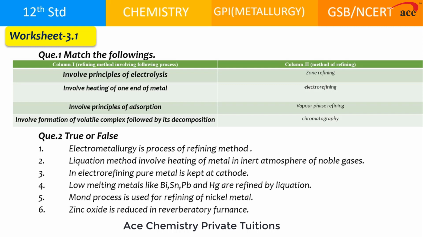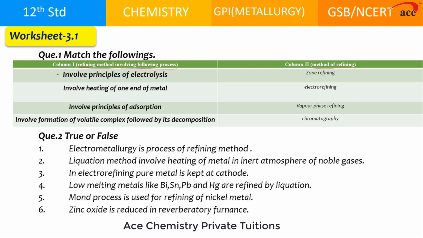Well, so let's check the answers. In the very first question, they have asked about match the following. So first column, they have given the property or the working of the refining method, and the second, they have given the name of the refining method. So we have to check which processes are used for a specific type of refining method.